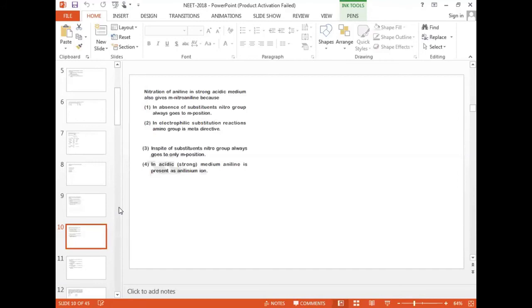Option 2, in electrophilic substitution reaction the amino group is meta directing. Option 3, in spite of substituents nitro group always goes only to the meta position. Option 4, in strongly acidic medium aniline is present as the anilinium ion. Which one is correct here?